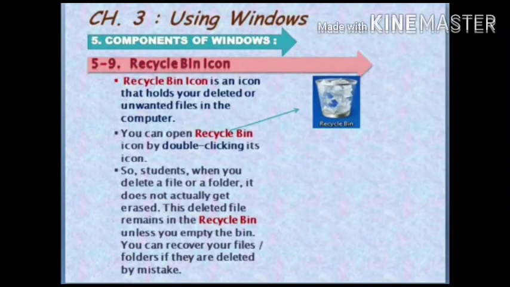Move to the next component of Windows, that is recycle bin icon. Recycle bin icon is an icon that holds your deleted or unwanted files in the computer. You can open the recycle bin icon by double clicking its icon. So, students, when you delete a file or a folder, it does not actually get erased. This deleted file remains in the recycle bin unless you empty the bin. You can recover your files or folders if they are deleted by mistake.